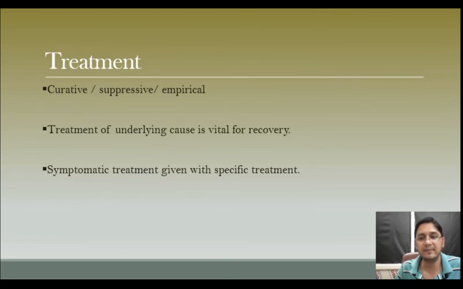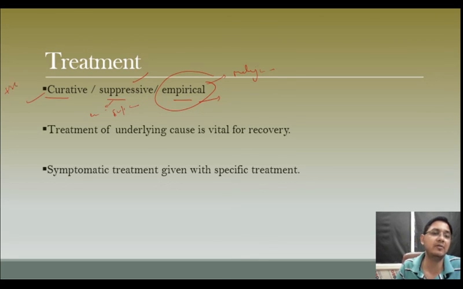Now once we come to the treatment part, treatment can be curative, suppressive, or empirical. Empirical, if we find some malignancy or incurable disease where we can't eliminate the cause, we will go for empirical treatment. Suppressive means we cannot treat the cause, but we can suppress or control the diarrhea. Curative, if we find a treatable cause, we can cure the diarrhea. Chronic diarrhea is sometimes very difficult to treat, so we have to keep all three things in our mind.